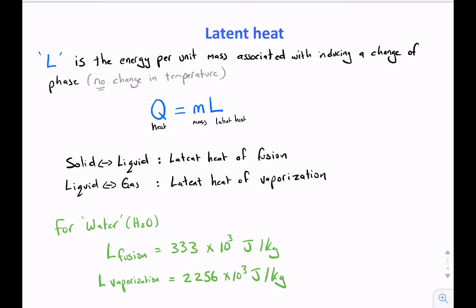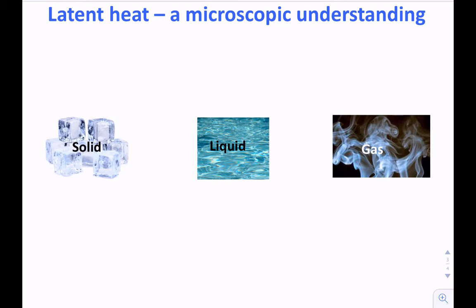But what's going on from a physical point of view? If we want to understand the physical reason for this observation, we must go back to our microscopic model of the structure of matter and consider the substance on a molecular level. When a substance is in a solid form, there are bonds between the atoms holding them roughly in place. They can vibrate, and this kinetic energy is related to their temperature. So when a phase transformation occurs, say in the case of ice melting, we need to add energy to break these bonds. In this case, we are adding energy in terms of heat, but we are not seeing an effect in terms of temperature, and so this is called a latent heat.